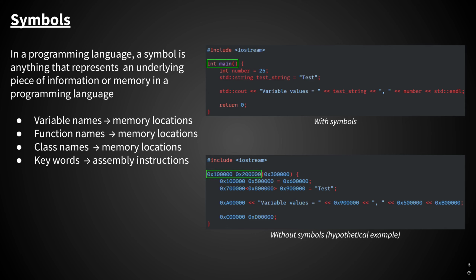So you can see where I've highlighted a few places here where the code corresponds. And again, just remember, the one at the bottom is a hypothetical example. All of this is just to show that symbols are the key aspect of what makes a programming language useful and why it makes it easy for humans to use to control the computer. And now that you understand the general concept of a symbol as it relates to programming, finally we can address debug symbols, and the understanding of those will naturally fall into place. When we say debug symbols, from analyzing the build process, we now know that this really refers to PDB files.